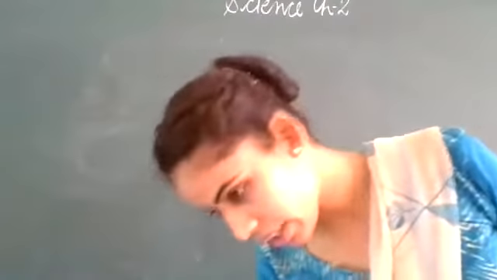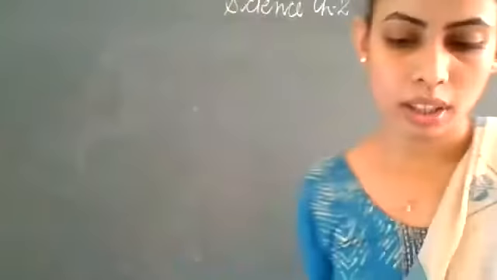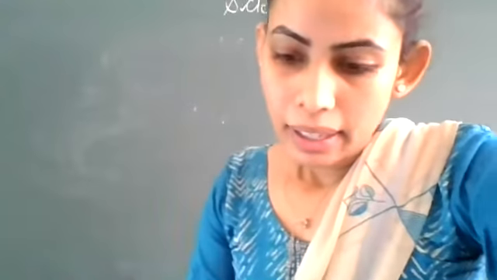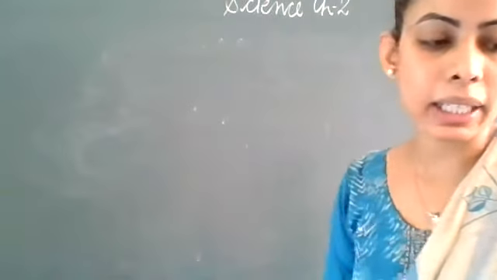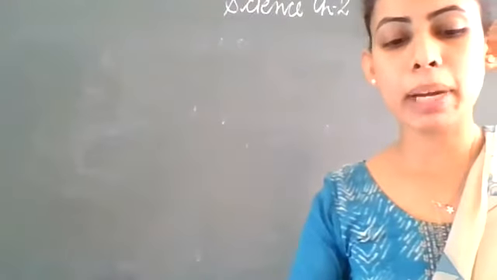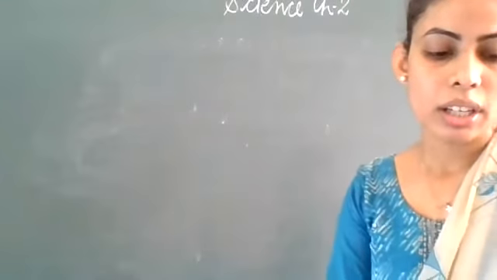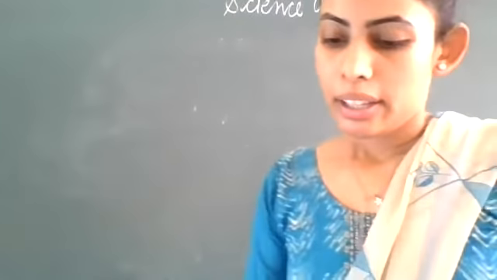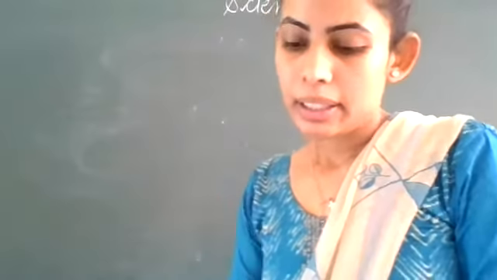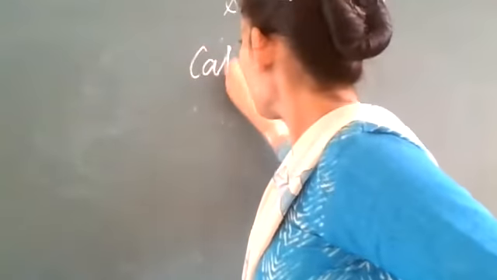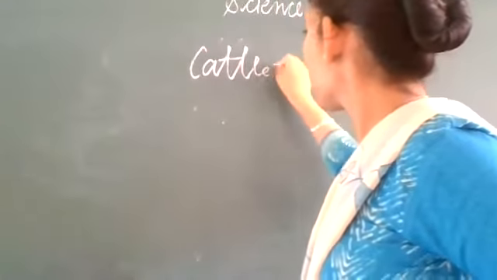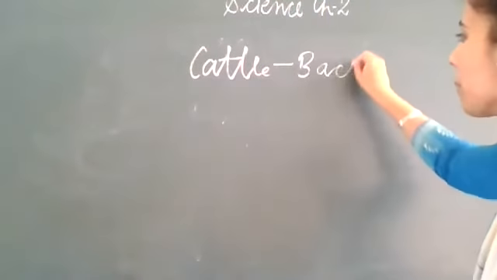The first one is, for example, a cattle disease caused by a bacterium. There is a bacteria that cause danger to the cattle. It is caused by bacteria.